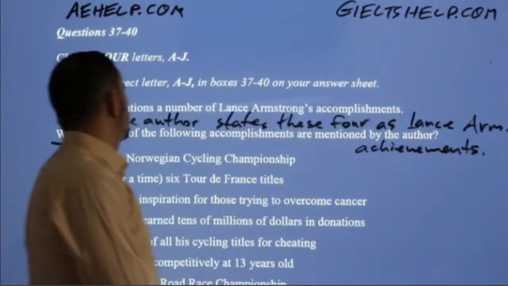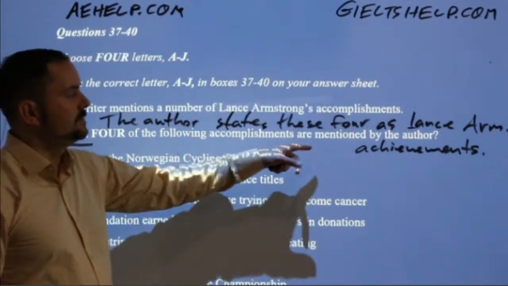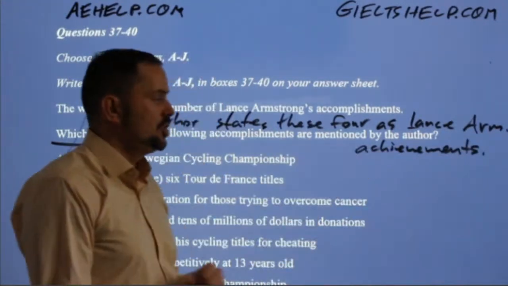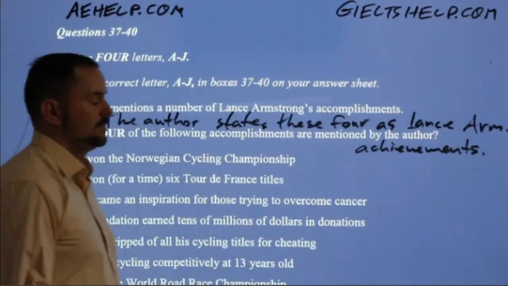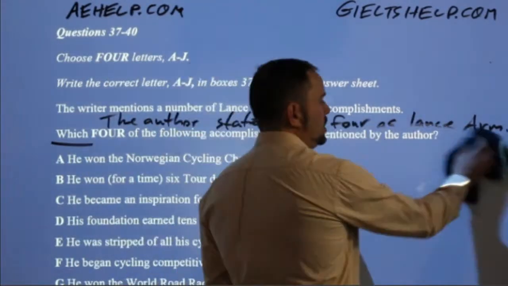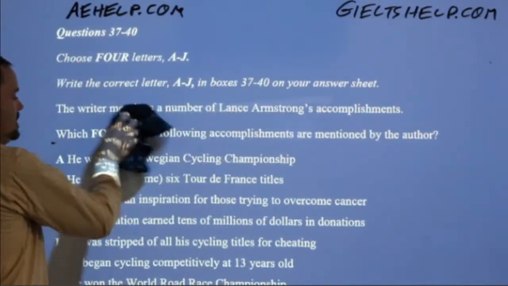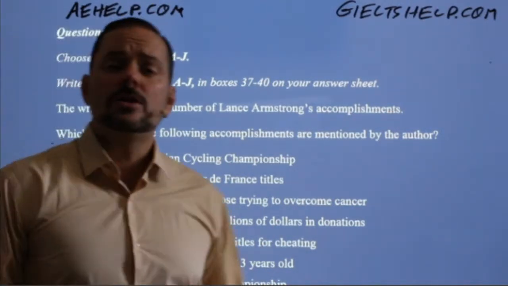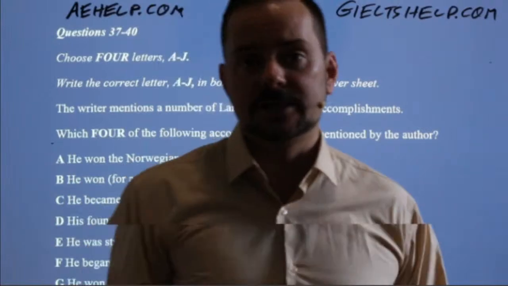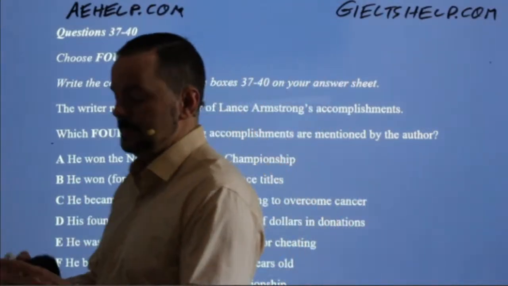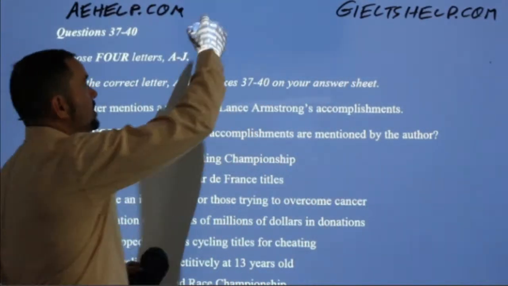Okay, so that's all. The author states these 4 as Lance Armstrong's achievements, and then we'll watch for those 4, or we'll try to mentally catalog those achievements, create some visualization and some pictures. Okay, cool. So I think we're ready to read. Is everybody ready to go? Ready to read with me? Yeah? Read together aloud?